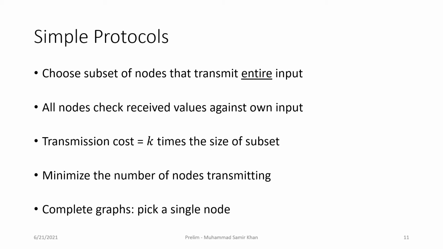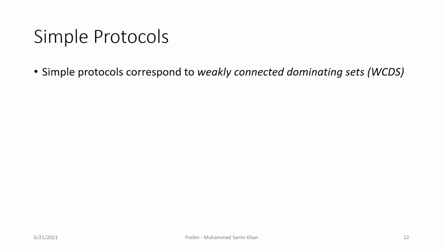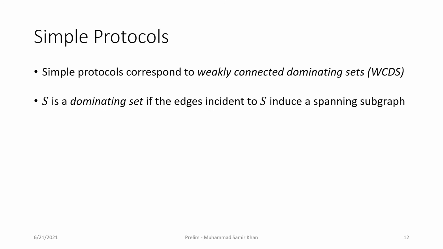In contrast, in the point-to-point setting, we would have needed at least kn over 2 bits to be transmitted even in the complete graph case. In the point-to-point setting, simple protocols corresponded to selecting rooted spanning trees. In the local broadcast setting, simple protocols correspond to selecting weakly connected dominating sets. Now, a dominating set in a graph is a set S such that every node is either in the set S or it has a neighbor in S.